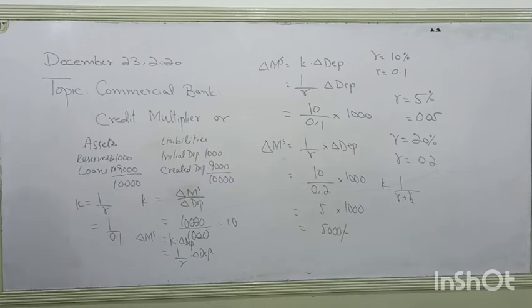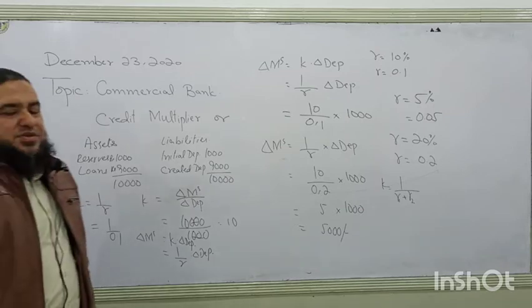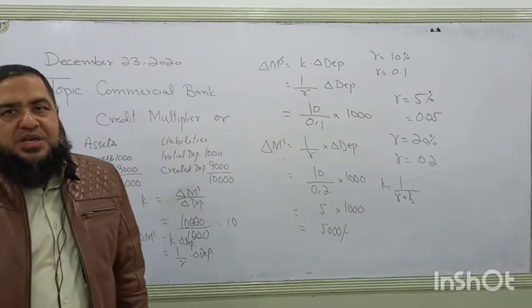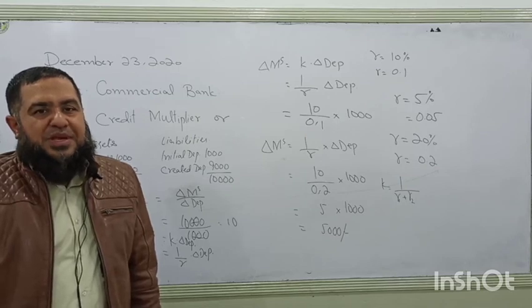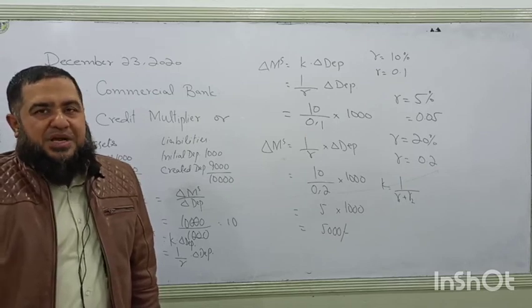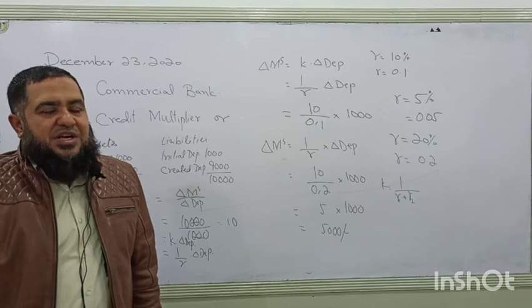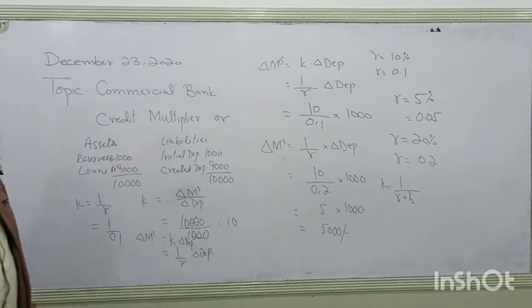So keep it in mind, we started our lesson yesterday about the sources of money supply. The first source I completed today, that is how commercial banks are able to create more money in the money market by using the credit multiplier. Now come towards the other source of money supply.